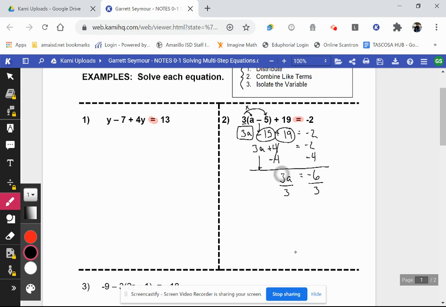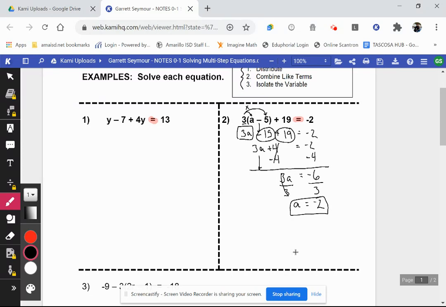And when we divide by 3, those 3's cancel each other out, leaving us with just a, an isolated a, or the isolated variable. -6 divided by 3 is -2. So what this means is that if we go back up here to our equation, we can substitute the number -2 in for everywhere we see a, and when we solve that expression, it will be the same as whatever this side is equal to.